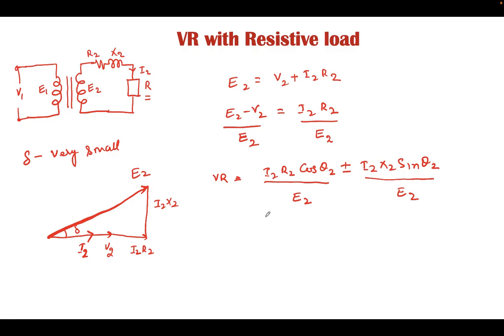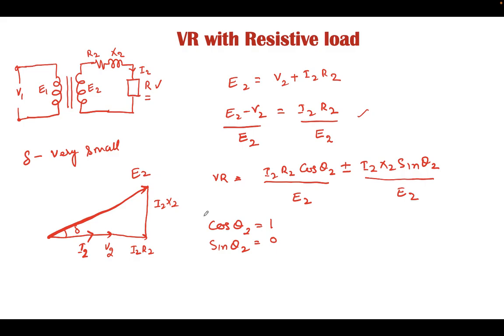Now when cos of theta 2 is equal to 1, in that case sine of theta 2 will be equal to 0, and hence this component will be 0, and cos theta equal to 1 means the load is purely resistive. Putting the value of theta in these two equations will give the same result obtained from the phasor diagram.